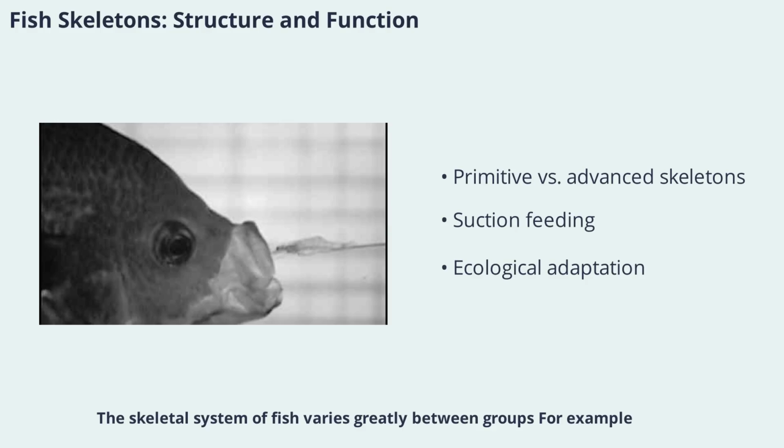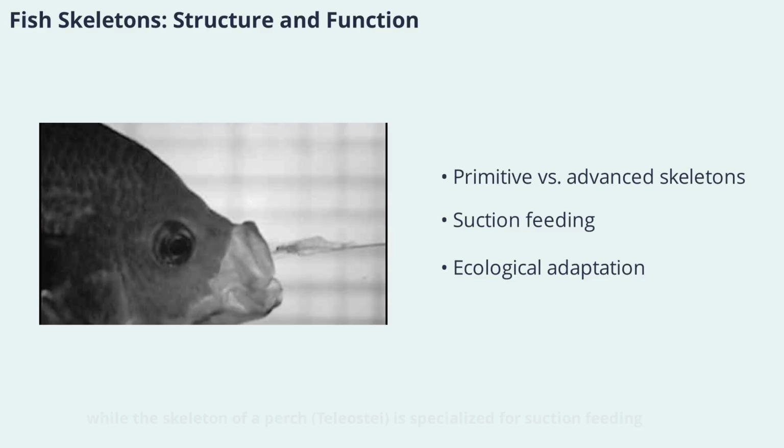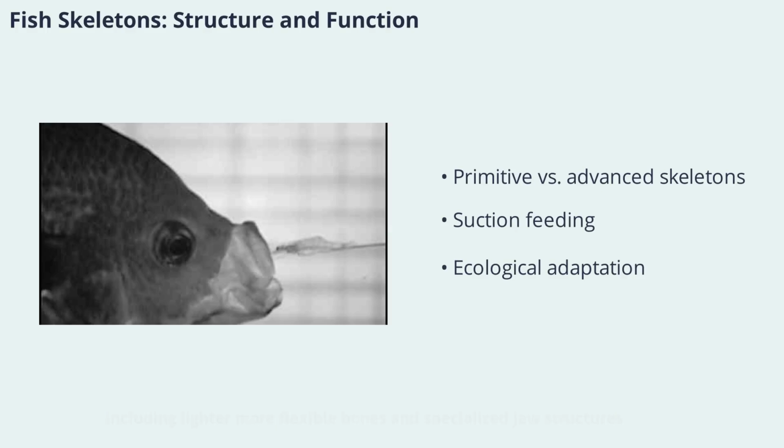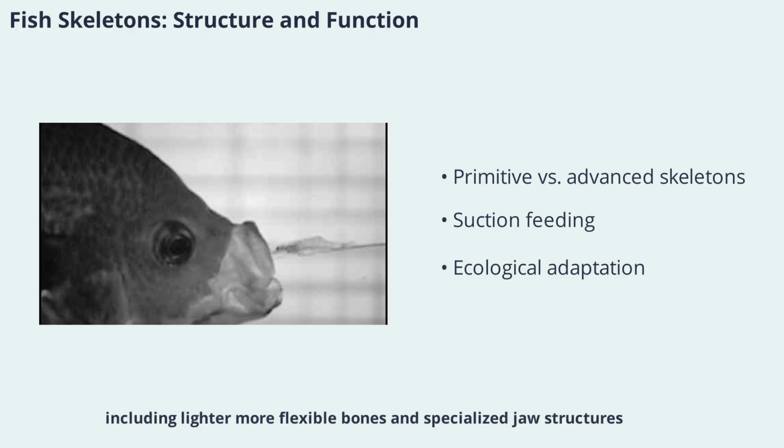The skeletal system of fish varies greatly between groups. For example, the skeleton of a gar or bowfin, a holostean, is more primitive with a firm biting jaw, while the skeleton of a perch, a teleost, is specialized for suction feeding. Teleosts have superior adaptations for both feeding and locomotion, including lighter, more flexible bones and specialized jaw structures. These differences reflect the evolutionary paths taken by different fish lineages, allowing them to exploit a wide range of ecological